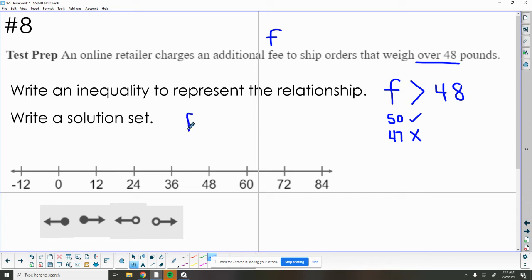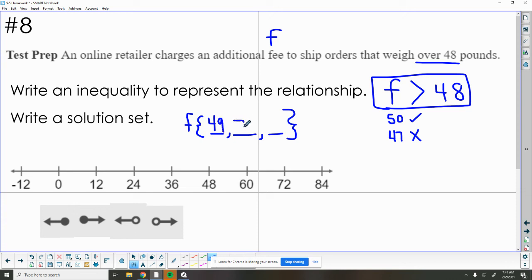So let's write a solution set for some things that F could equal. When would we have to pay an additional shipping fee? Tell me 3 things that F could equal using that inequality. It could equal 49. My package could be 70 pounds. My package could be 55 pounds. And for all of those, I would have to pay the fee because it's more than 48.